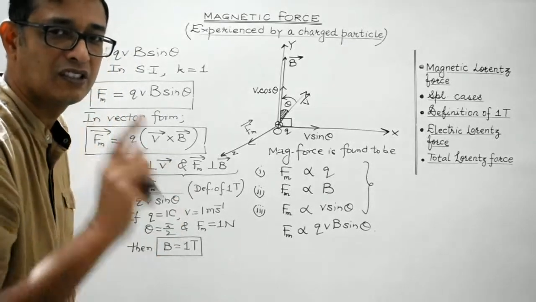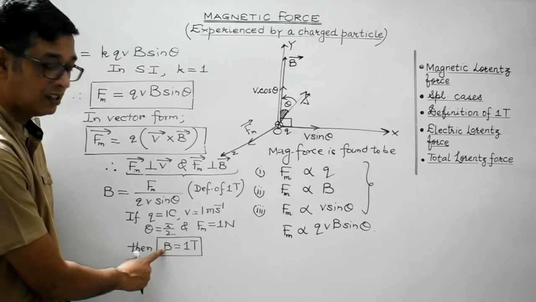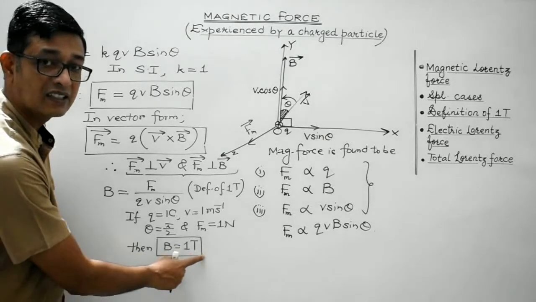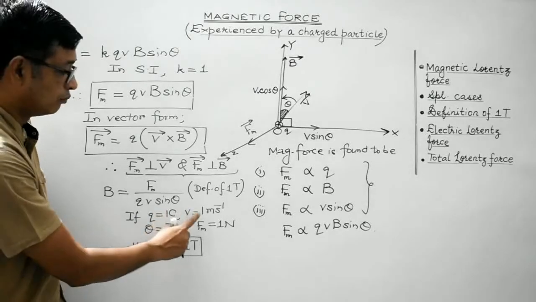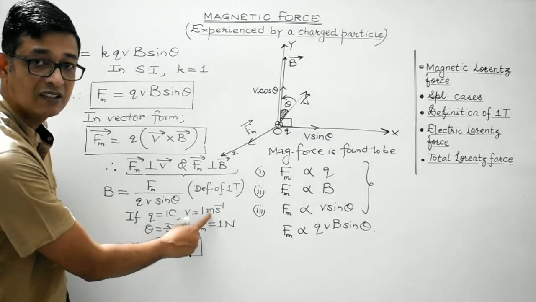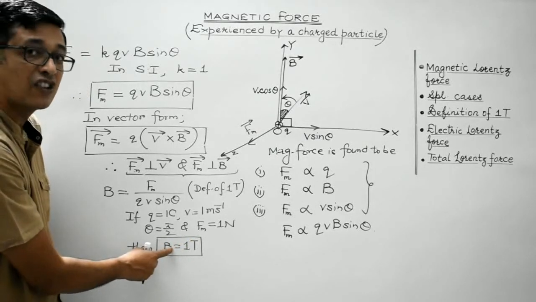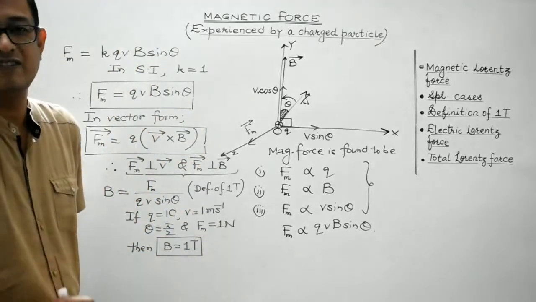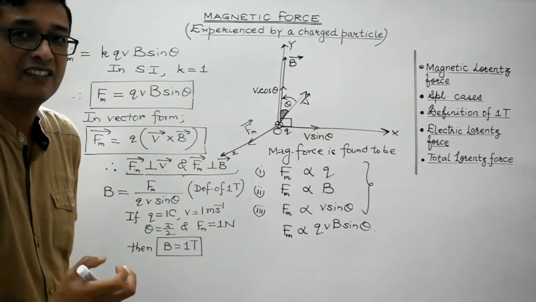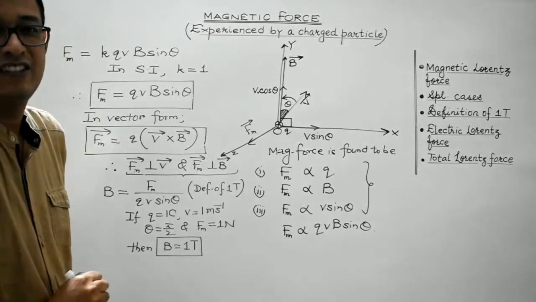So students, please listen to me very carefully. The strength of the magnetic field in a region is said to be 1 Tesla if a charge of 1 coulomb moving with unit velocity enters the field at right angle and it experiences a force of 1 Newton. It is then that the strength of the magnetic field will be said to be 1 Tesla.